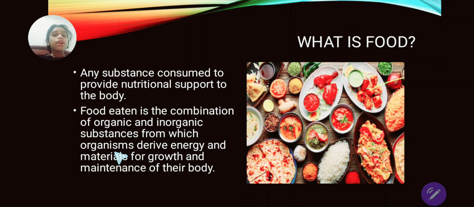And that which organisms derive, energy and materials for growth and maintenance of the body. When we eat food that is a combination of organic and inorganic substances, what happens? Nothing, just the organism gets. Derive here means get. Derive energy means to get energy. And energy for what? For materials for growth and the maintenance of the body. Maintenance of the body means the proper structure of the body. So now, we have learned what is food.